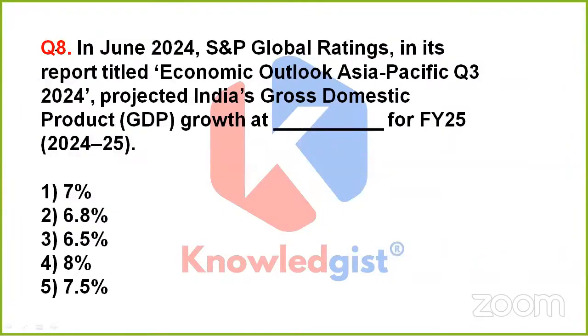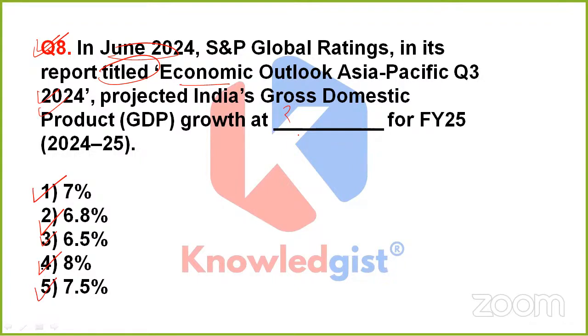Clear? Now, the next question is asking, in June 2024, S&P Global Ratings, in its report titled Economic Outlook Asia Pacific Q3 2024, projected India's gross domestic product growth at this much percent for the financial year 2024-25. So is it option 1, 7%, option 2, 6.8%, option 3, 6.5%, option 4, 8%, or option 5, 7.5%?